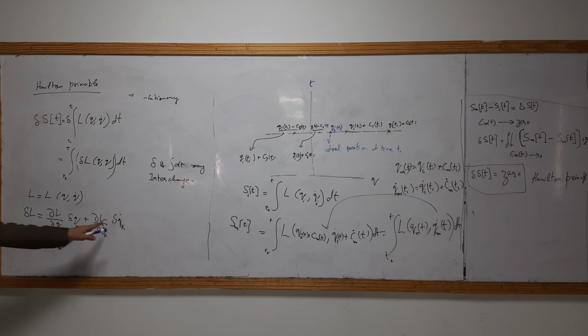What is this? Q dot is the time derivative with respect to position.